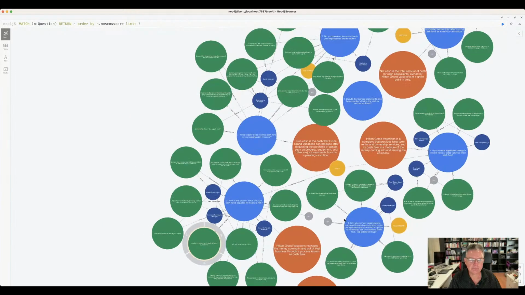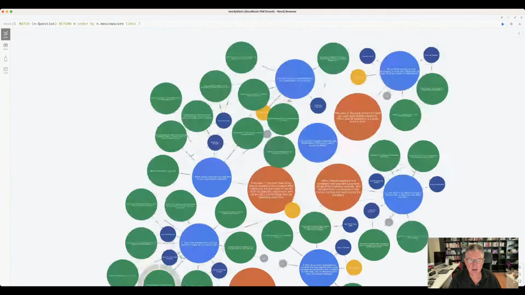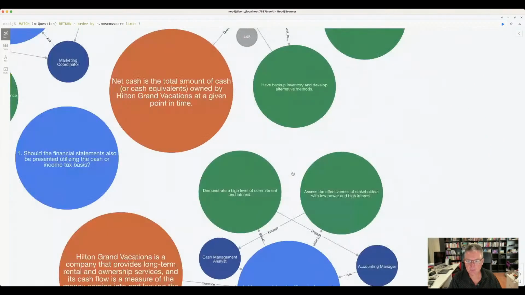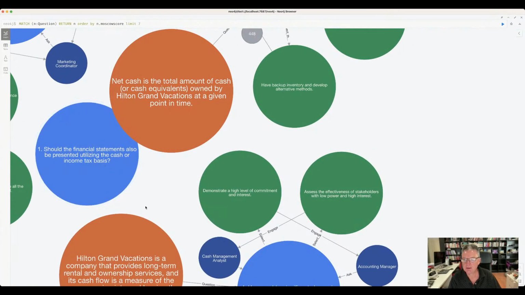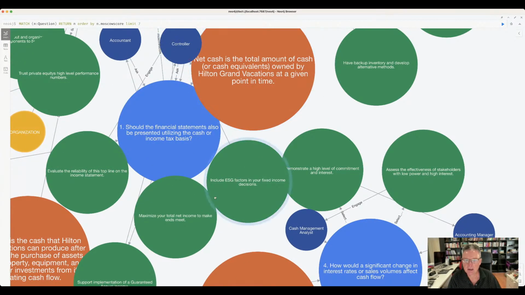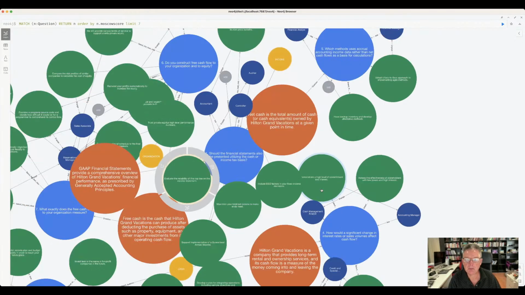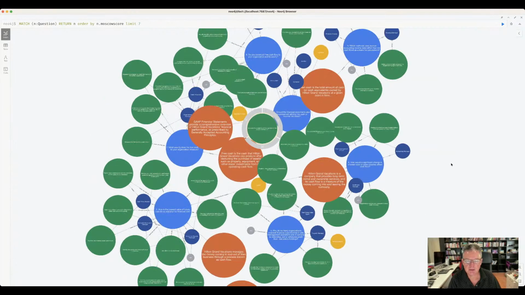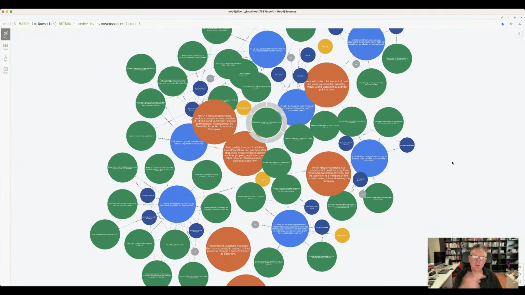HGV. Number 1, most important question to ask for the next quarter and the quarter beyond. Should the financial statements also be presented utilizing the cash or income tax basis? Controller, accountant, get those involved, include ESG factors in here, maximize your total net income, evaluate the reliability of the top line to the income statement. Now, when I pull out, then we will see the 7 most important questions to ask for the next quarter for HGV. Make sure you're doing that.